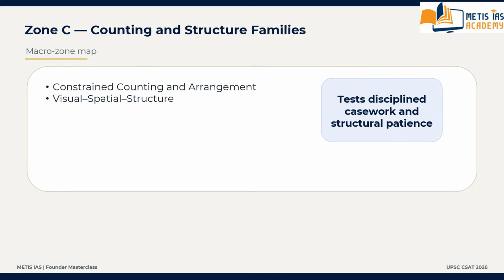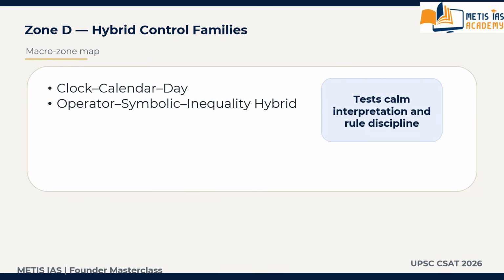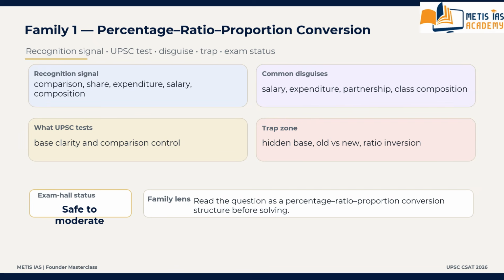Trap zones. The biggest traps here are the hidden base trap, old versus new trap, percentage on a different base trap, and ratio inversion trap. These are the traps. Important clarification: here the main engine is comparison, conversion, or change of share or base. This is what separates it from family number two. What is the exam hall tendency? Usually safe to moderate, provided the base is clear.